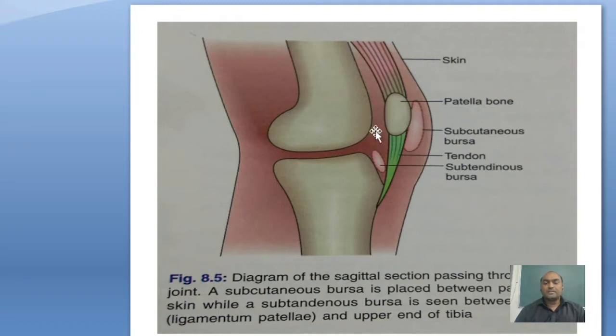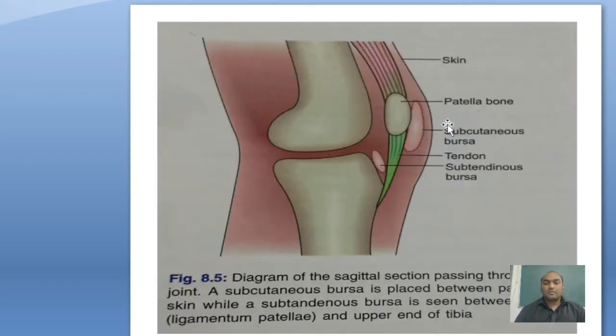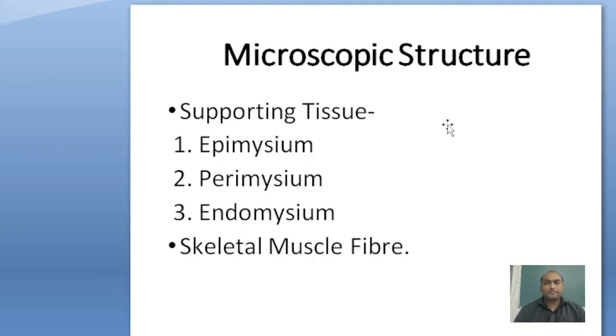Between articular surfaces it is the articular bursa. The main function of the bursa and the synovial sheath, both, is to reduce the friction between bone and tendon. So, another topic is the microscopic structure of muscles.